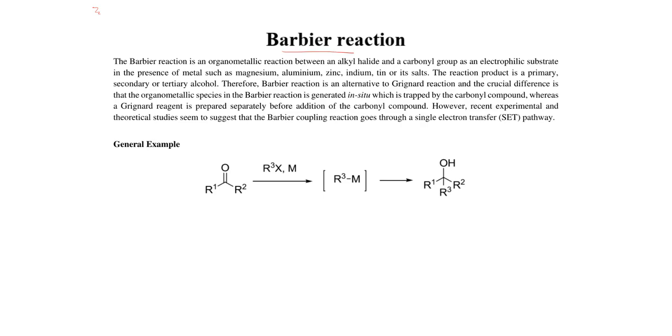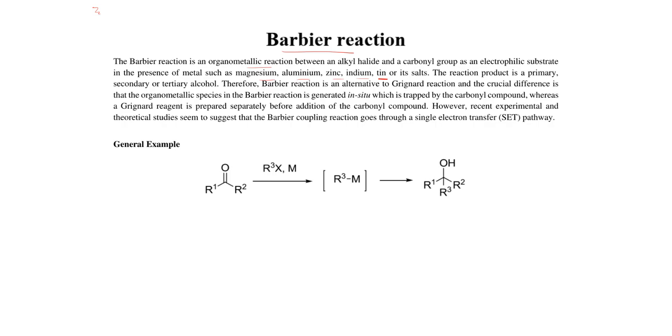In today's lecture, we will discuss the Barbier reaction. It is an organometallic reaction in which different types of metal and salt are used, like magnesium, aluminium, zinc, indium and tin.